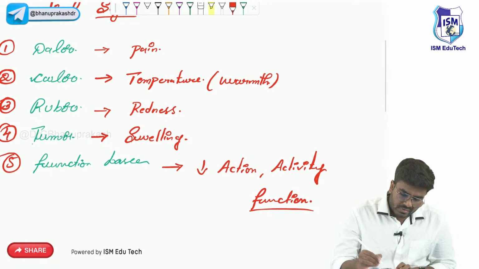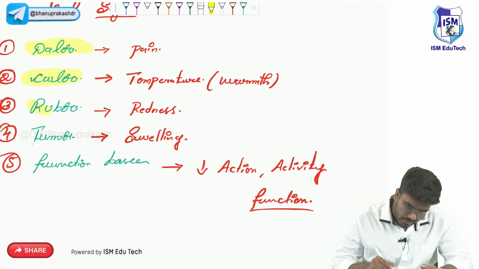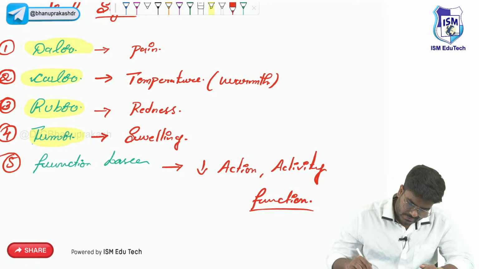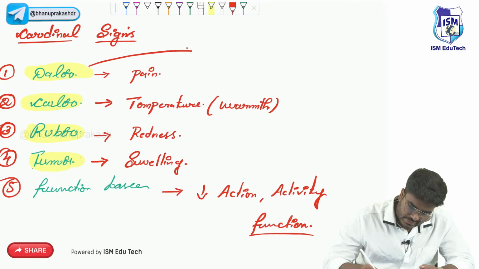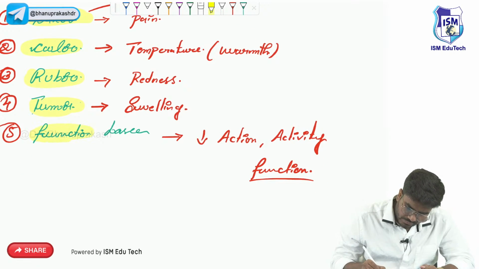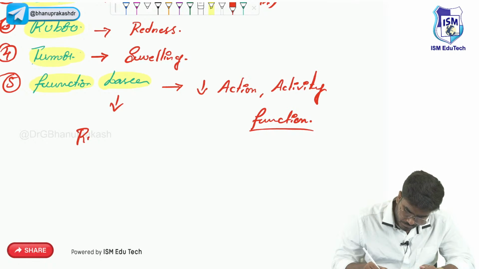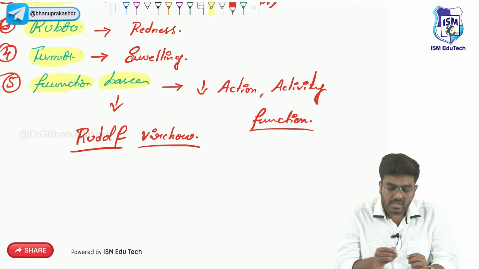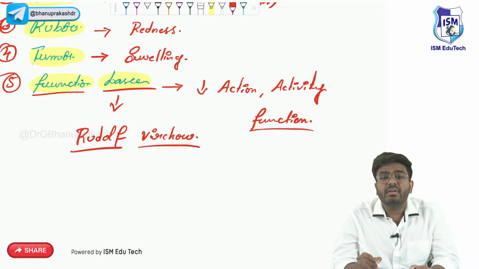So here an important point which I want you to know is, this dolor, calor, rubor, tumor, all these things were given by a scientist called Celsus. So Celsus is the scientist who gave these four cardinal signs, and the last important fellow is functio laesa. This functio laesa was given by Rudolf Virchow. So who gave the fifth cardinal sign? The fifth cardinal sign is functio laesa, given by Rudolf Virchow.